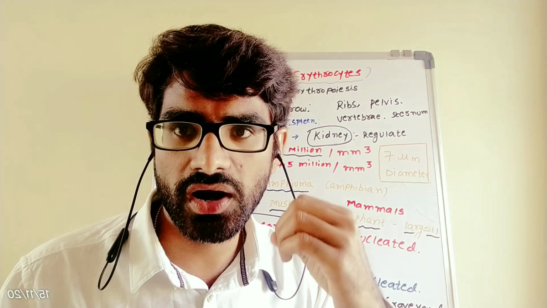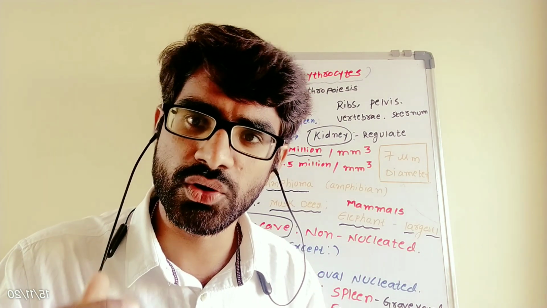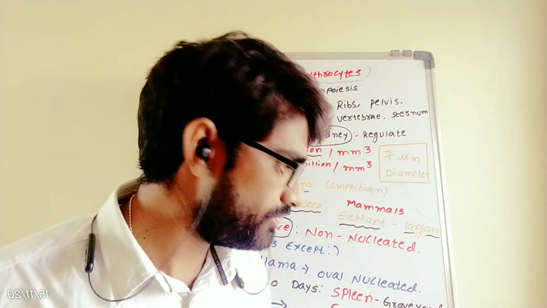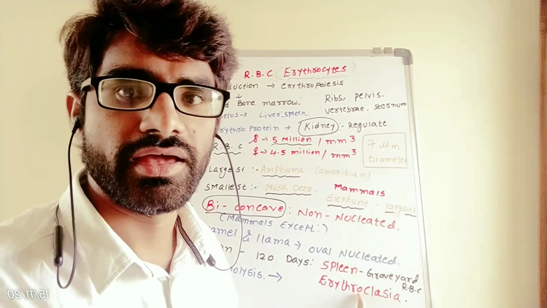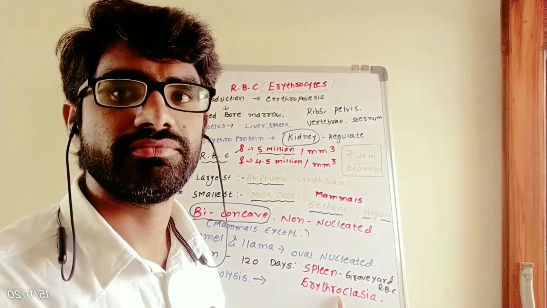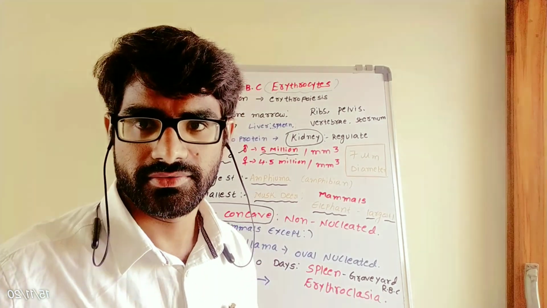So the spleen is called the graveyard of RBC, or the burial ground of RBC. This process is called erythroclasia.